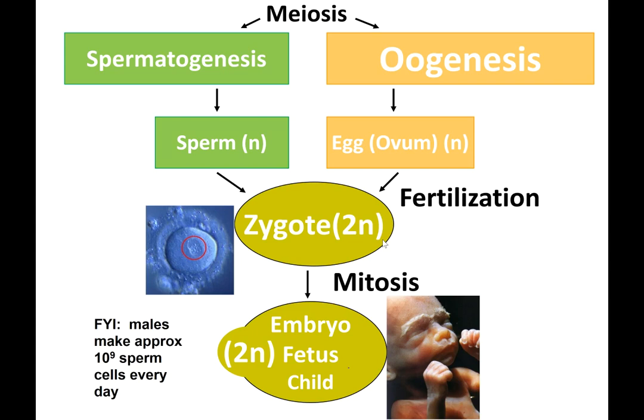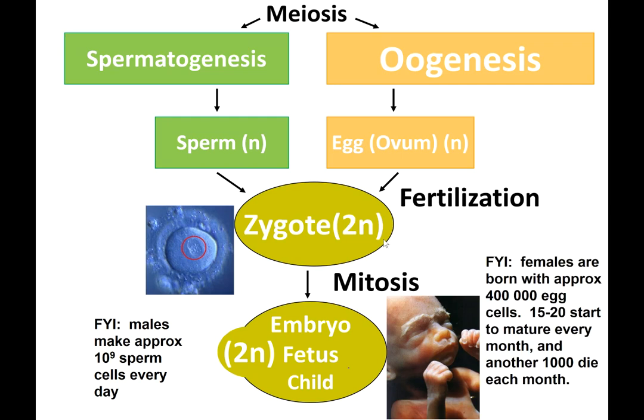Just for interest, males make approximately 10 to the 9 sperm cells every day. Females, however, are born with approximately 400,000 egg cells. 15 to 20 start to mature every month, and another 1,000 die each month.